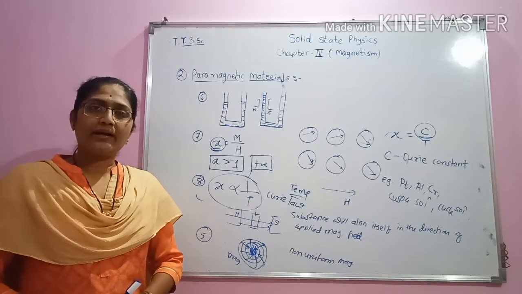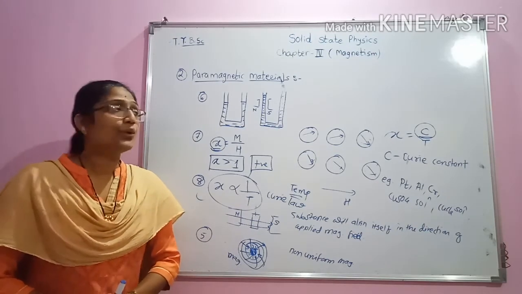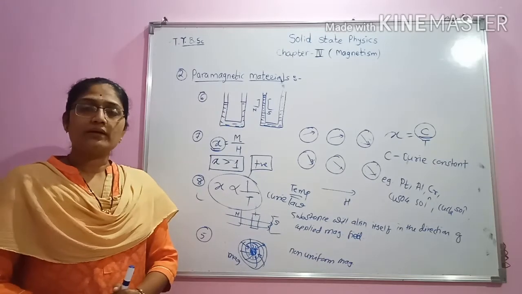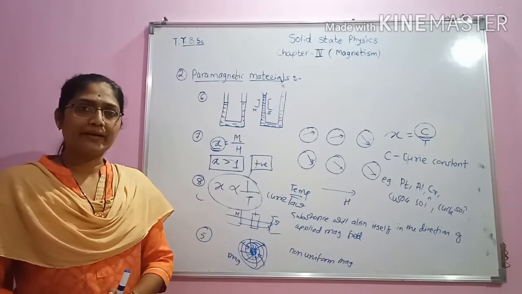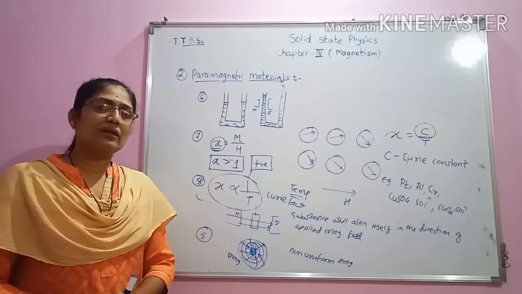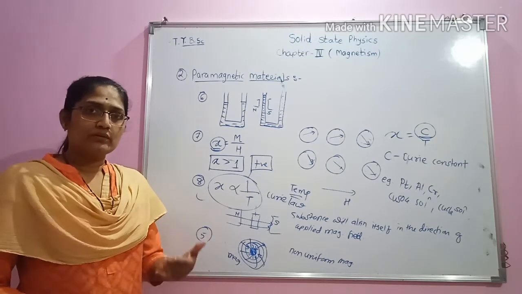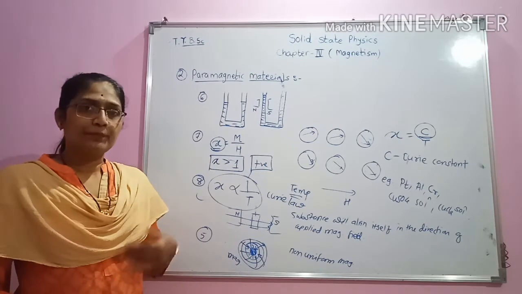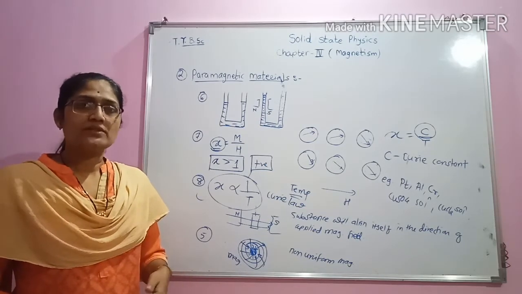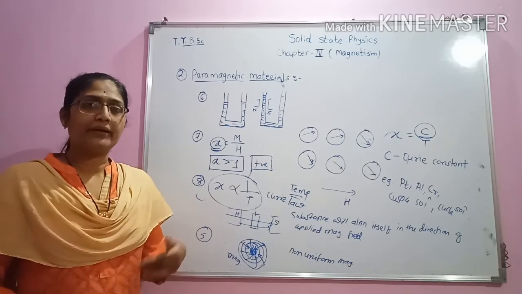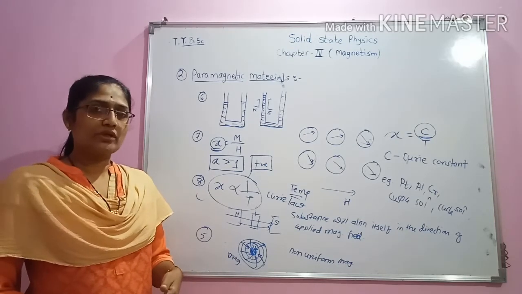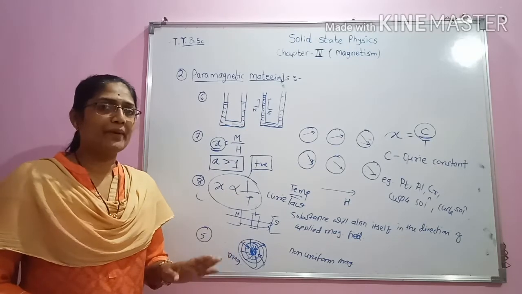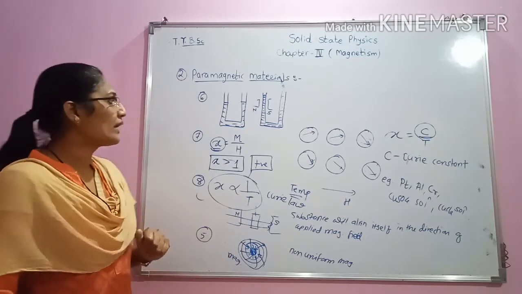But when we apply an external magnetic field to these materials, then their dipoles align themselves in the direction of the applied magnetic field and hence these materials show somewhat magnetism. It means that these materials will be weakly attracted by magnetic materials or align themselves in the direction of the applied magnetic field H.